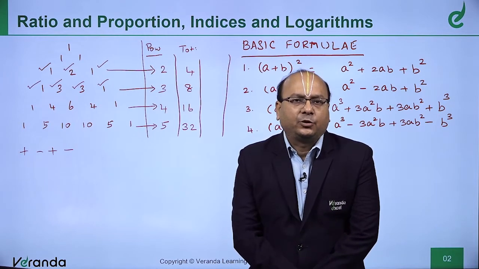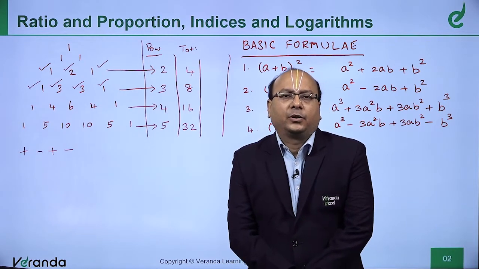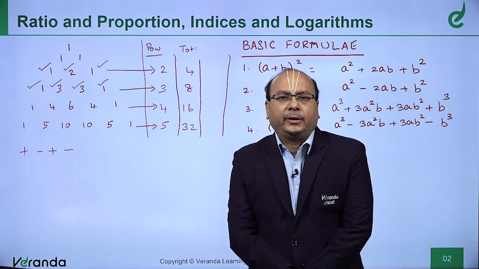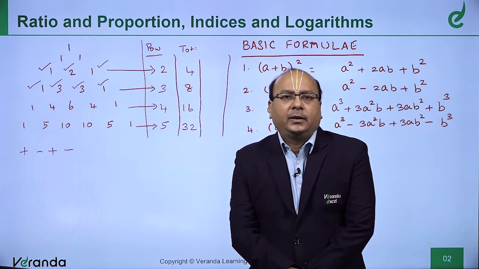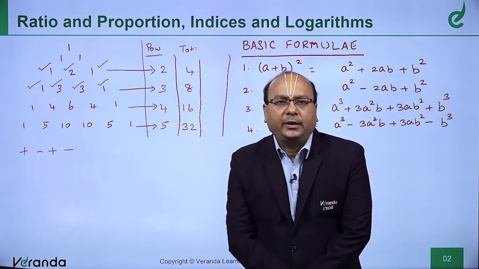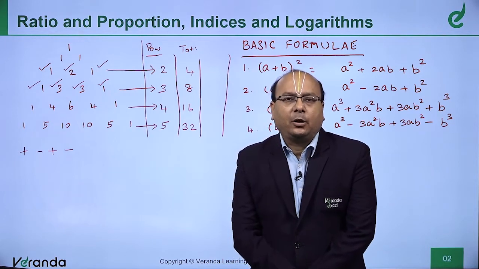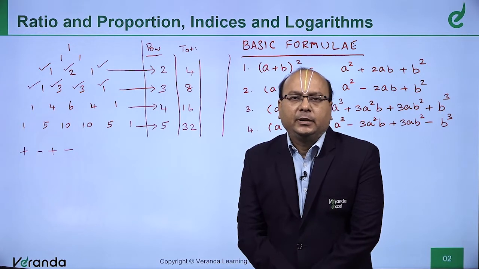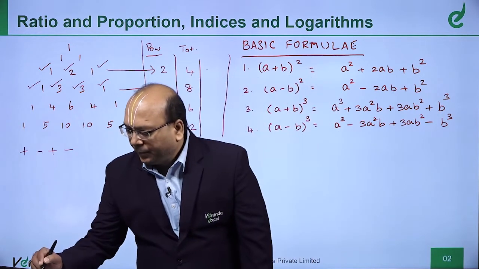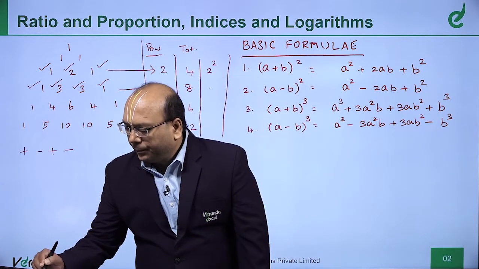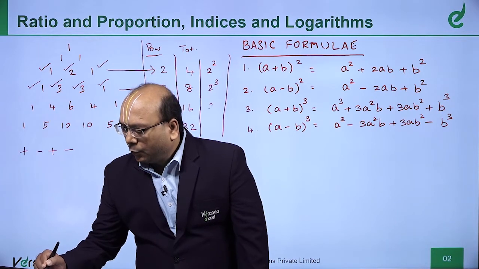Do you find any relationship here? If the power is 2, the sum is 4. If the power is 3, the sum is 8. If the power is 4, the sum is 16. If the power is 5, the sum is 32. Do you find any relationship which you can apply in common for all the lines? Yes, I do. It is 2², 2³, 2⁴, 2⁵.